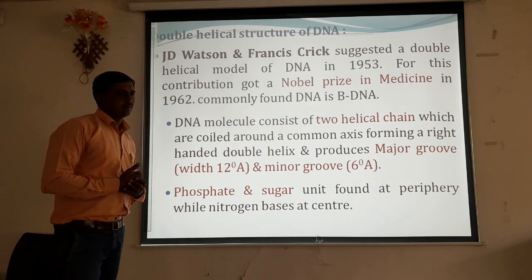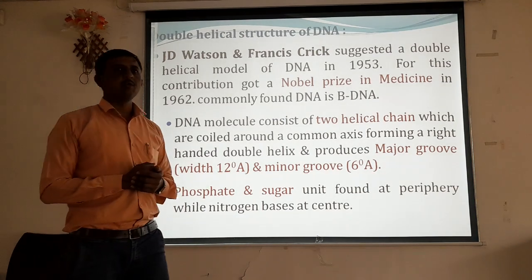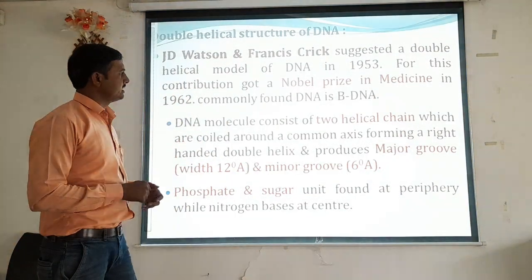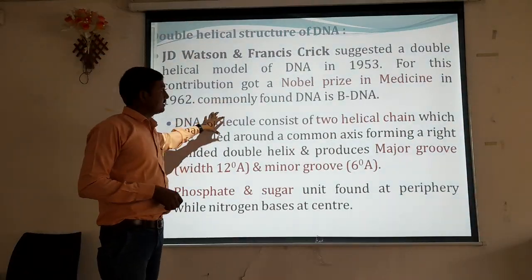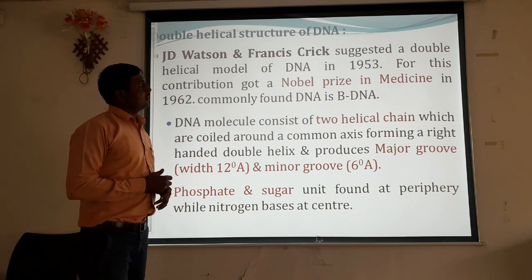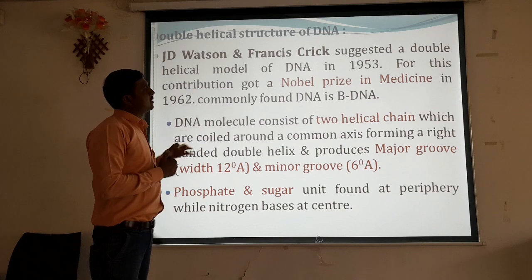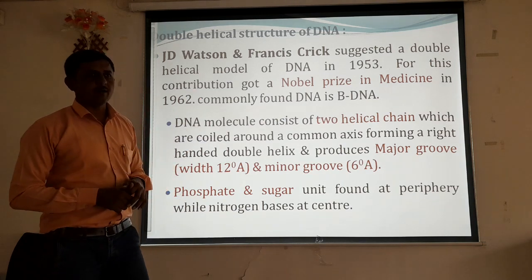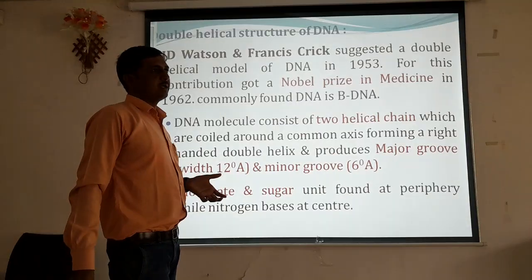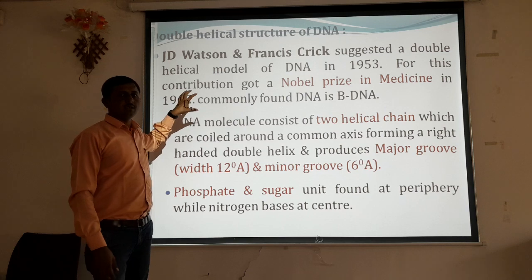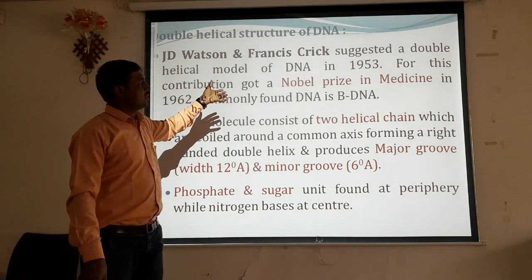Now we have to discuss the double helical structure of DNA. Normally you can say DNA is double stranded. Deoxyribonucleic acid is nothing but a double stranded structure, and J.D. Watson and Francis Crick suggested a double helical model of DNA in 1953, and it was a very valuable contribution in this field. So for his contribution they were awarded a Nobel Prize.